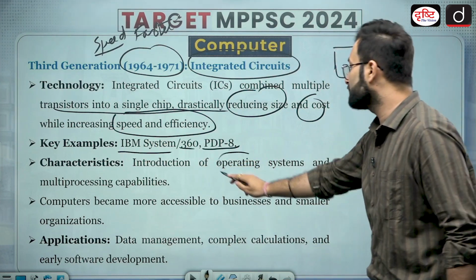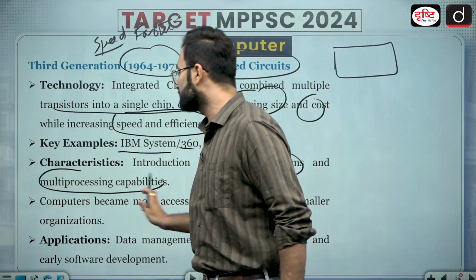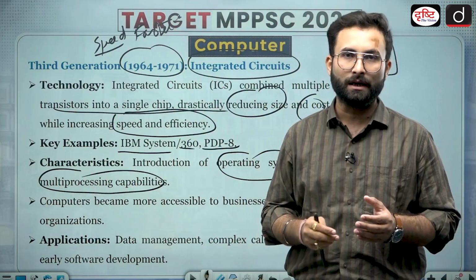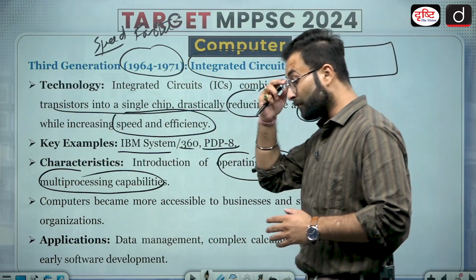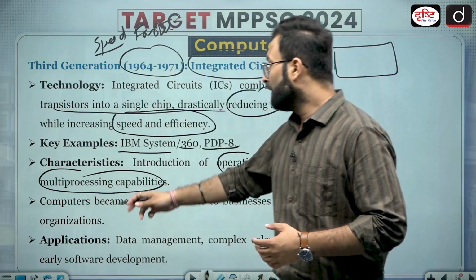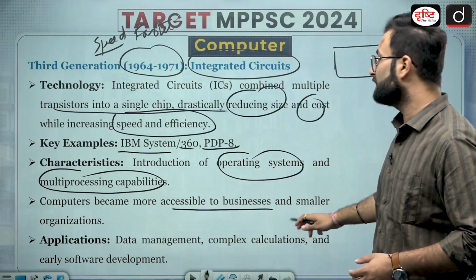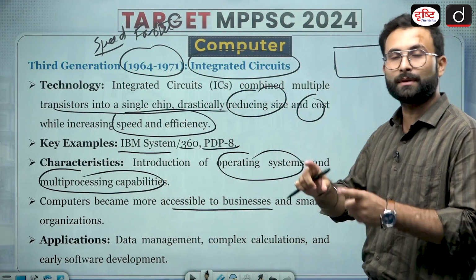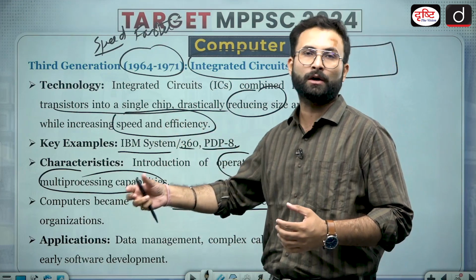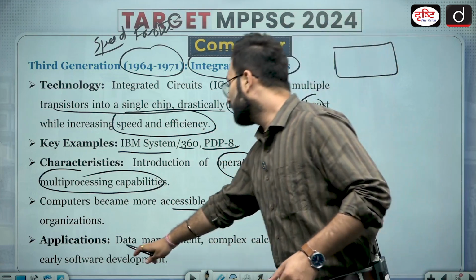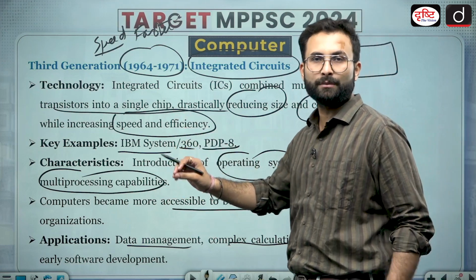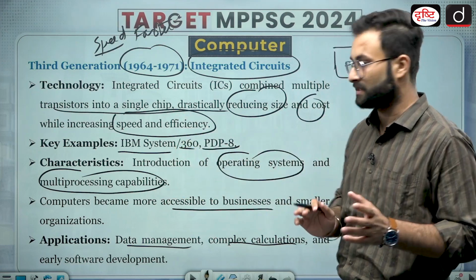Characteristics: introduction of operating systems and multi-processing capabilities. This is the time we started to come up with the idea of operating systems, and from here this revolution started; operating systems grew at a very fast pace afterwards. Computers became more accessible to businesses and smaller organizations, because they became cheaper and more portable. Applications: data management, complex calculations and early software development, which started at that point because we had come up with languages in the last phase.